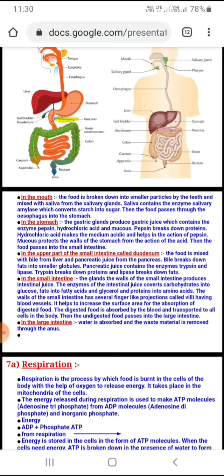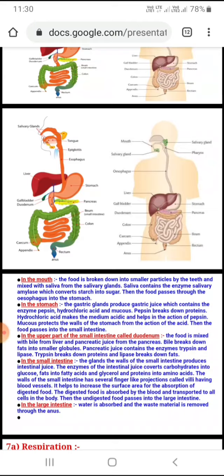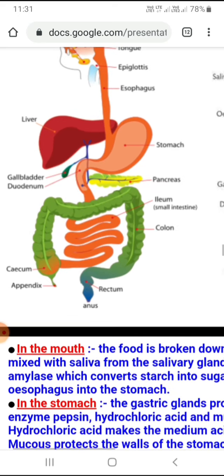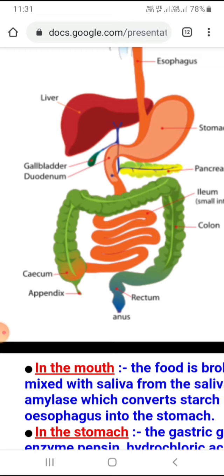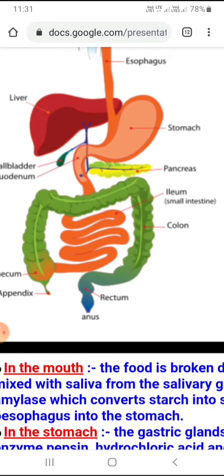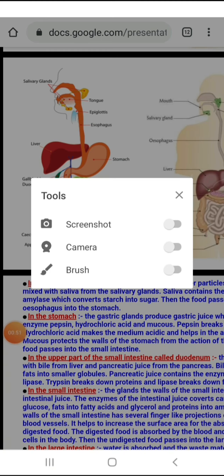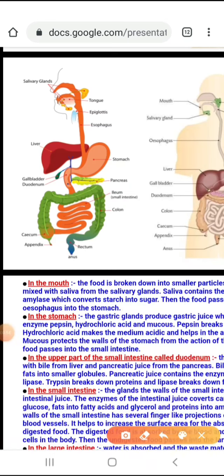So if you see the picture here carefully, the small intestine, it is a convoluted tube-like structure and is differentiated into three zones. One is called the duodenum, the second part is called the jejunum, and the third part is called the ileum. I'll write the spellings here so that it is clear to you. Duodenum, second part jejunum, and the third part the ileum.